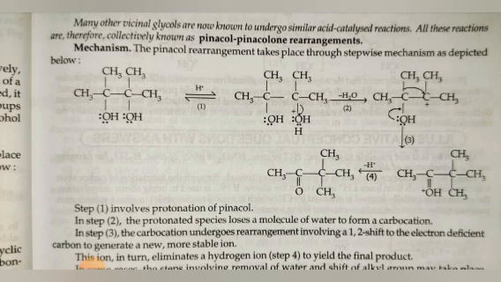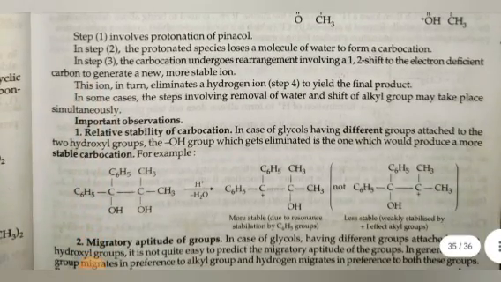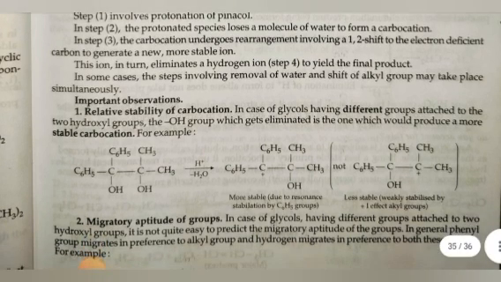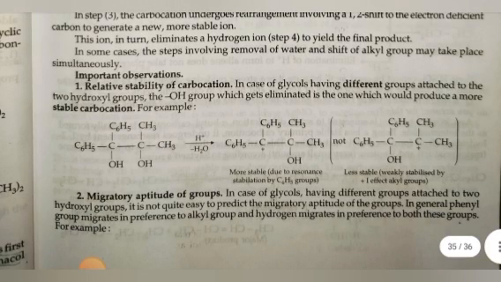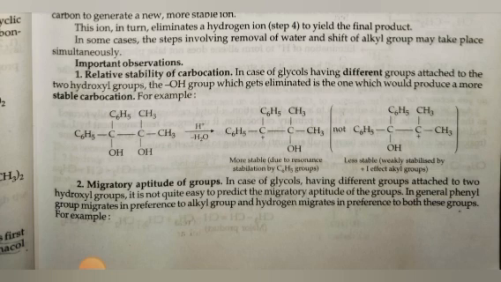Mechanism: the pinacol rearrangement takes place through a stepwise mechanism as depicted below. The first step involves protonation of pinacol. In the second step, the protonated species loses a water molecule to form a carbocation. In the third step, the carbocation undergoes rearrangement involving a 1,2-shift to the electron-deficient carbon to generate a new, more stable ion. This ion in turn eliminates a hydrogen ion to yield the final product. In some cases, the steps involving removal of water and shift of the alkyl group may take place simultaneously.